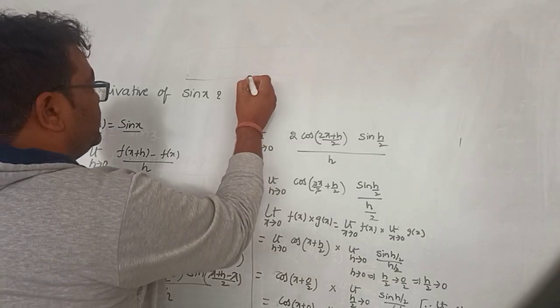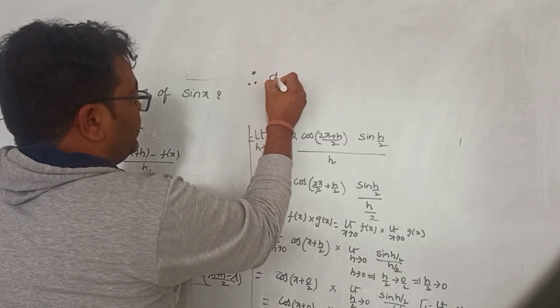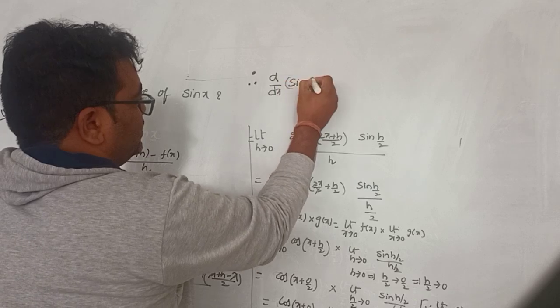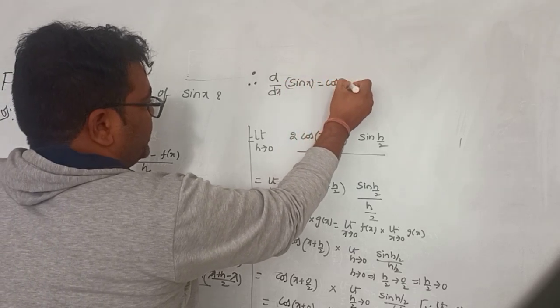Therefore d by dx of sin x equals cos x.